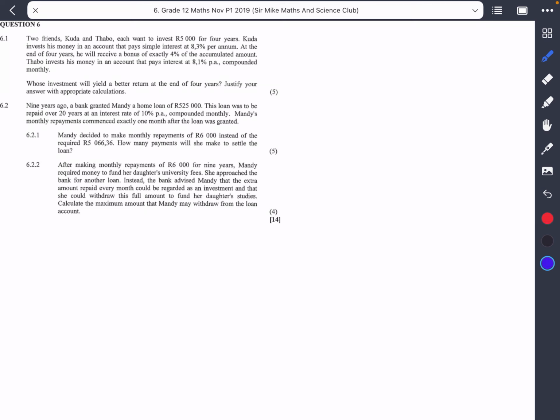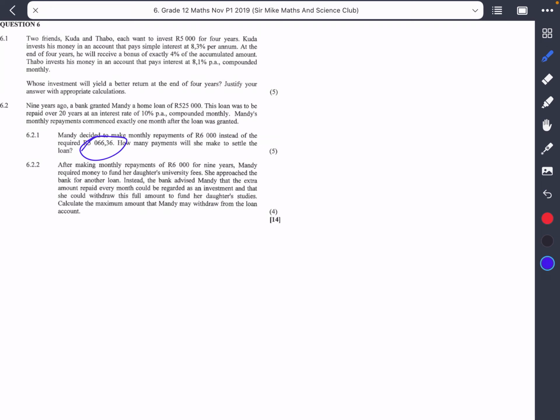They said that Mandy decided to make monthly repayments of 6,000 instead of the required 5,066 rand and 36 cents. This was the required monthly payment, but Mandy decided to say, you know what, I'm not even going to take that, let's raise it to 6,000. They asked how many repayments she will make to settle the loan.